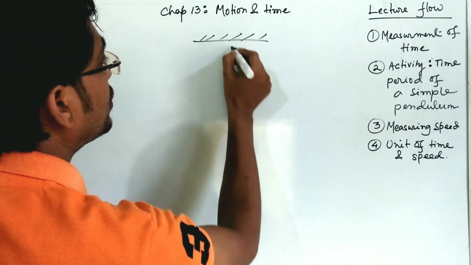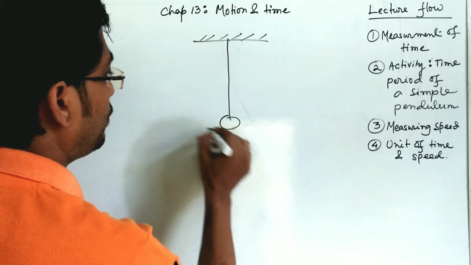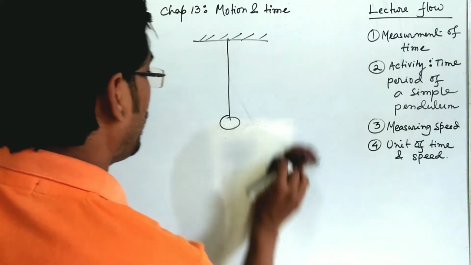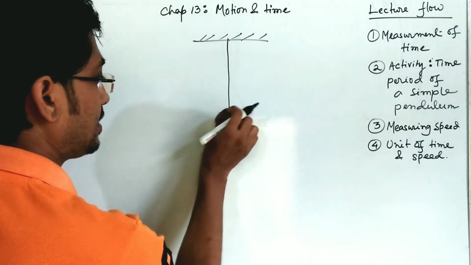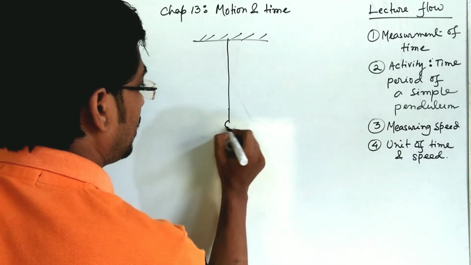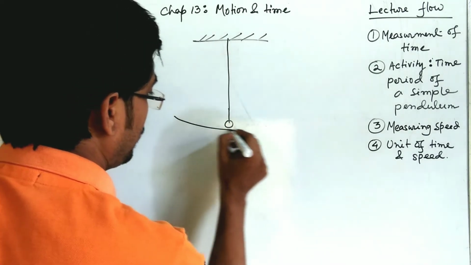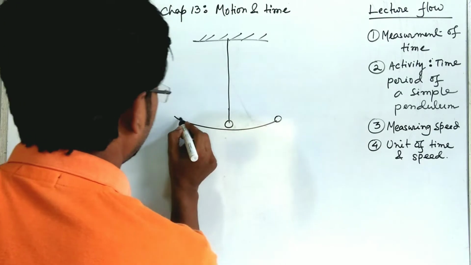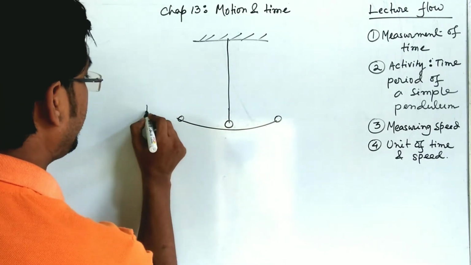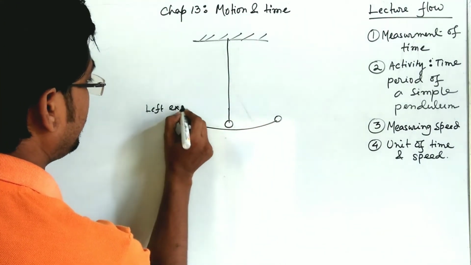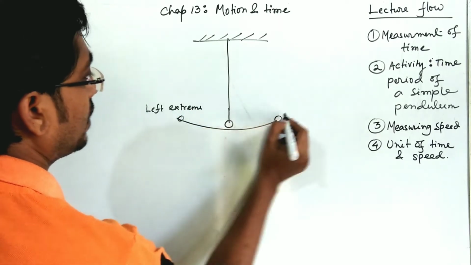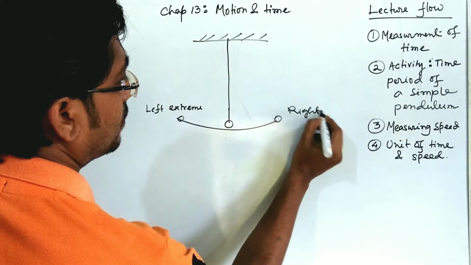This is the suspension, and the bob will be a point mass and massless. This is known as the left extreme, and this will be the right extreme.